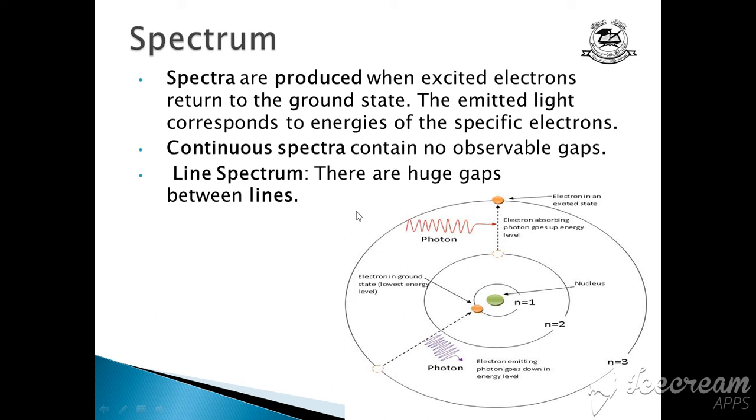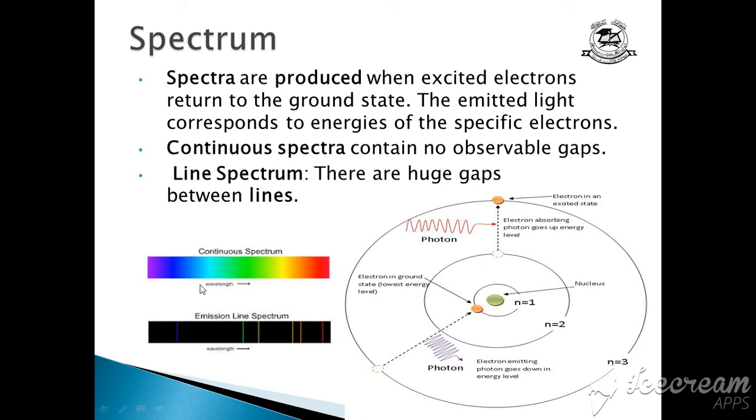Spectra are of two types: continuous spectrum and line spectrum. What is a continuous spectrum? It contains no observable gaps. But in line spectra, there are huge gaps between the lines. You can see this graphical representation. In the continuous spectrum, there is no gap between the different colors of the light, but here you can see the huge gaps in black color, and these lines actually represent the energy released by the electrons.